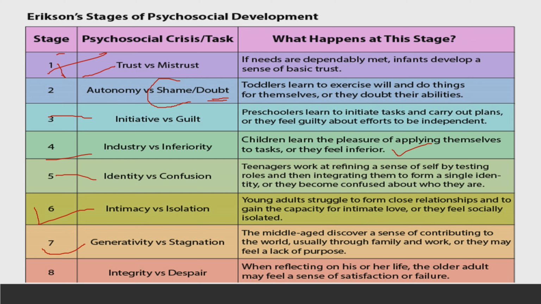Next stage is generativity versus stagnation. The middle-aged discover a sense of contributing to the world. In this stage, you want to generate, you want to give something to the world. So that's why it's called generativity. You have done something in your career and you really feel that you can do something for the world, usually through family and work, and they may feel a lack of purpose. Stagnation comes when you are stagnant at a point and you think that you are not giving back to society or to the family, and you get stuck there. So this is how you can memorize this trait.